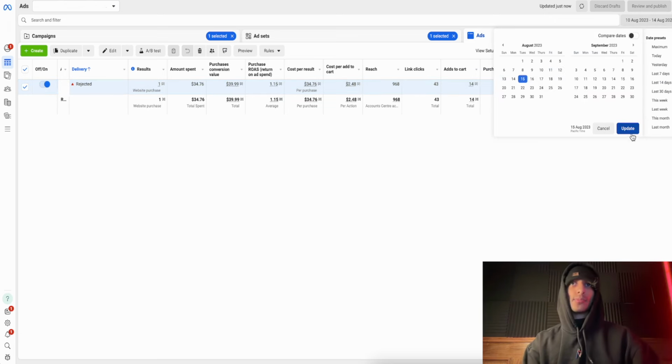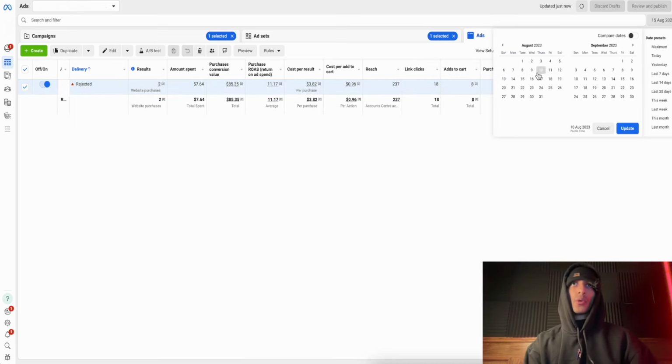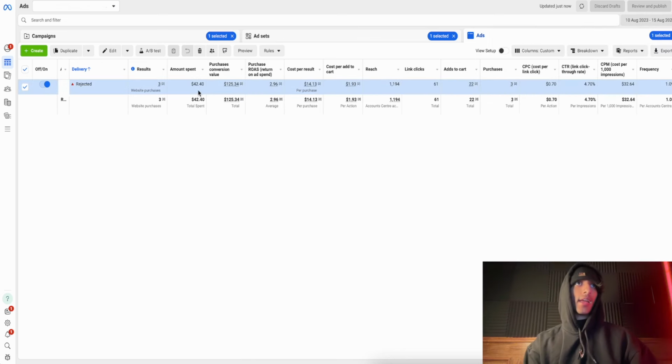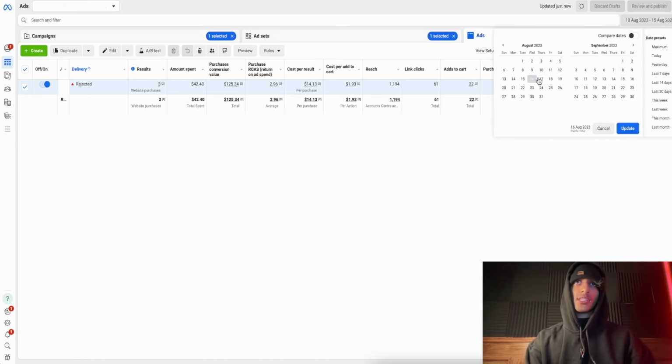And guess what happens? Lo and behold, on the 15th, we spent $8 and brought back $80 at 10 ROAS. So now if we check from 1 ROAS, we're looking at a 3 ROAS for the week. We've stabilized everything simply by waiting. So as this trend continues, I can keep going through the day.